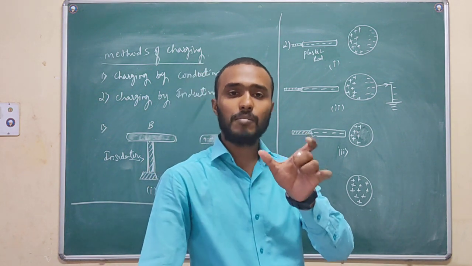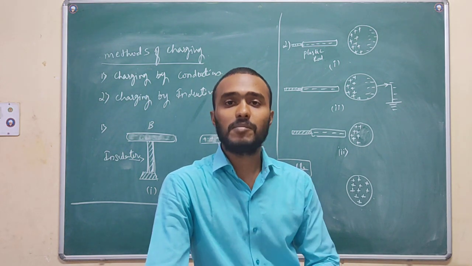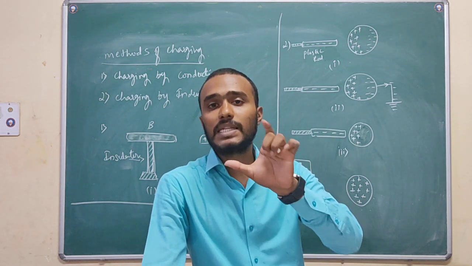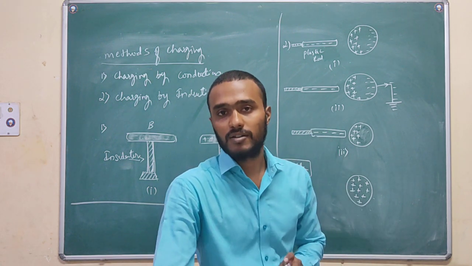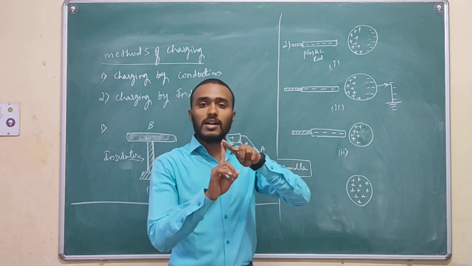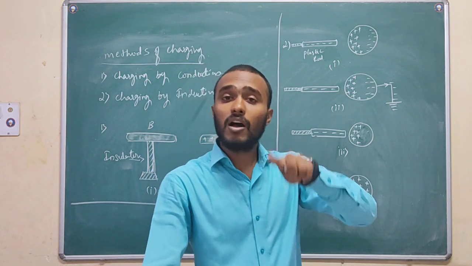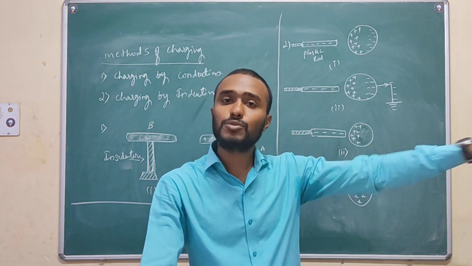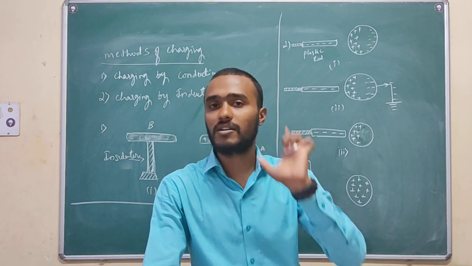Insulator is a material, and conductor is also a material. Substances are divided into three categories: conductor, insulator and semiconductor. Conductor is nothing but that which easily allows electric charges to conduct through it. Such substances or bodies we call conductors.